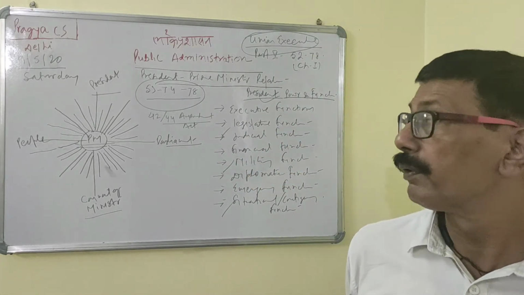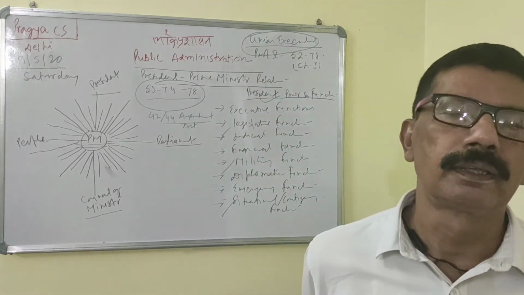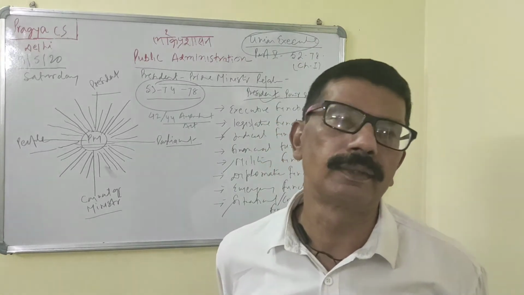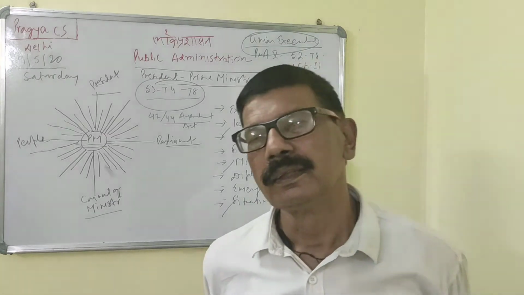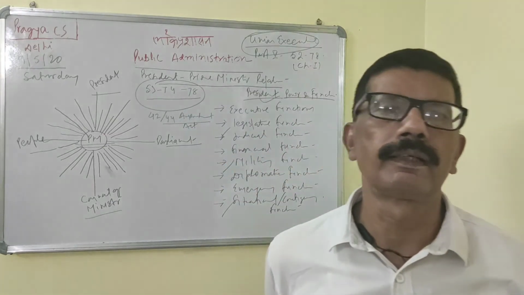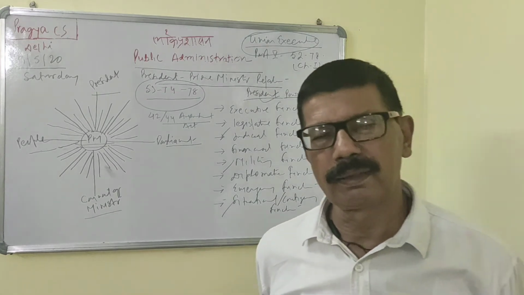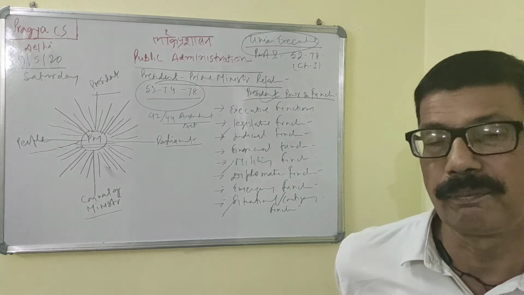Now with regard to Parliament, the role and power of the Prime Minister with regard to Parliament. You know, the Prime Minister is the leader of the Lok Sabha, the ruling party in the Lok Sabha. Getting the point, he is a very popular leader. He participates in parliamentary proceedings.